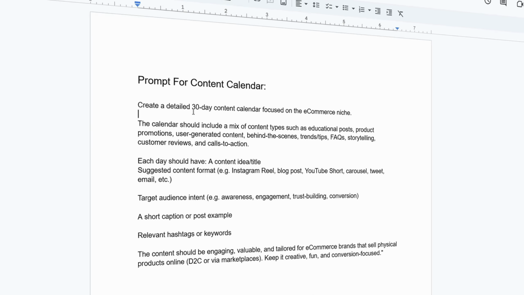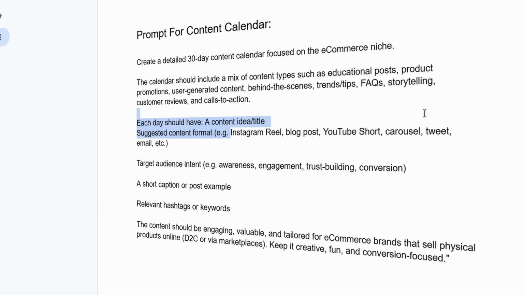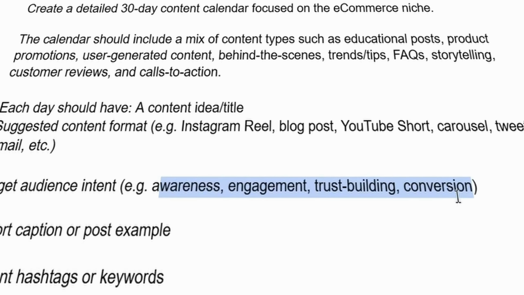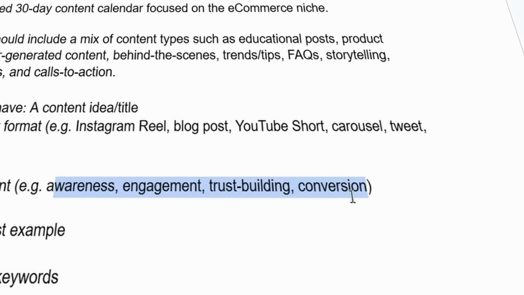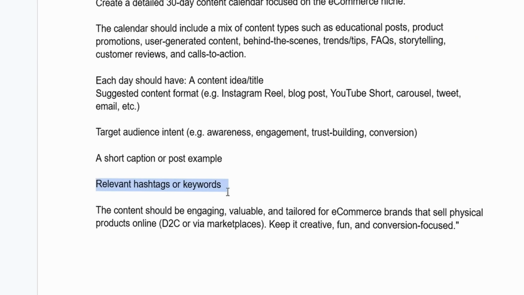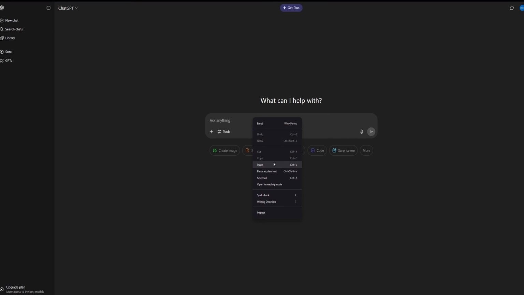So here's how I did it. I asked ChatGPT to give me a 30-day content calendar focused on the e-commerce niche, and then I told it to include content for platforms like Instagram, YouTube Shorts. I have added multiple platforms. You can choose to use just one, like Instagram. I said that my content should aim for these 4 main goals, which is awareness, engagement, trust building, and conversion. You can aim for any content intent you like. For example, entertainment, problem solving, it's totally up to you how you use it. I even asked it to include hashtags. So now what I'm going to do is copy this prompt and paste it into ChatGPT.